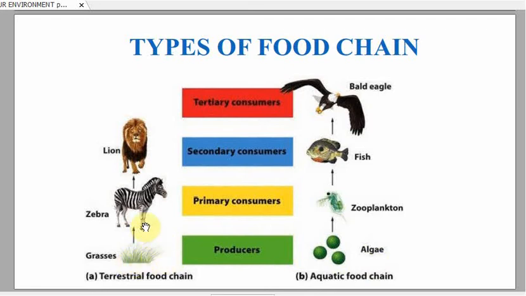So grass is consumed by the zebra, so the zebra acts as the primary consumer, and the zebra is consumed by the lion, so the lion will be the secondary consumer. Now here in this aquatic food chain, algae, which is a phytoplankton, is consumed by zooplankton. Zooplankton is consumed by fish and fish is consumed by the eagle. Now here algae, or we can say phytoplankton, are producers. Zooplanktons are primary consumers. Fish will be the secondary consumer and the bald eagle will be the tertiary consumer.